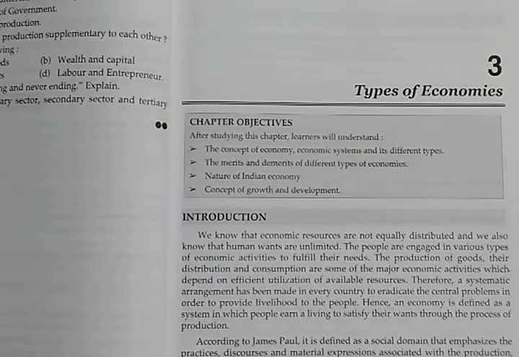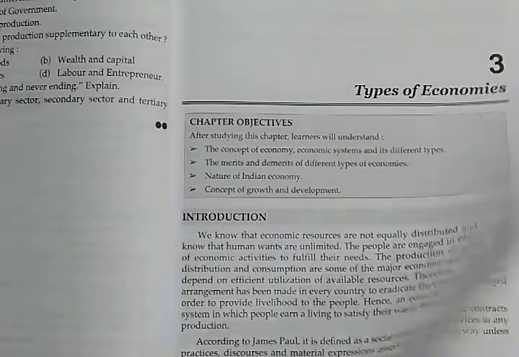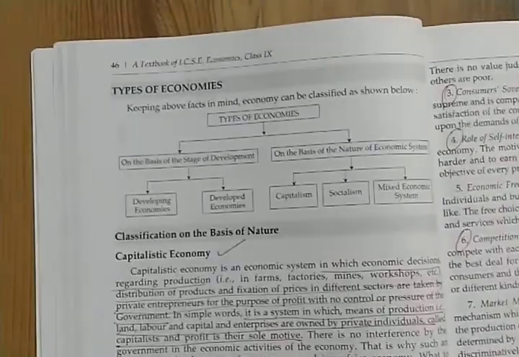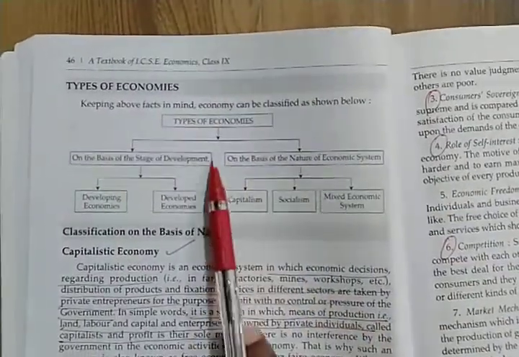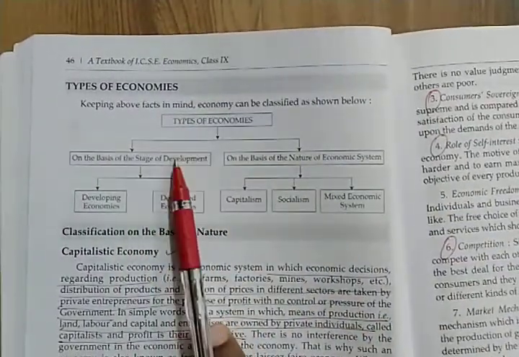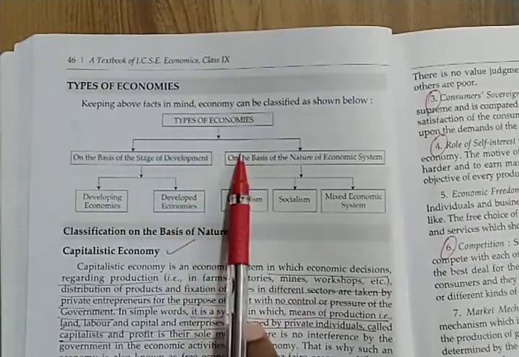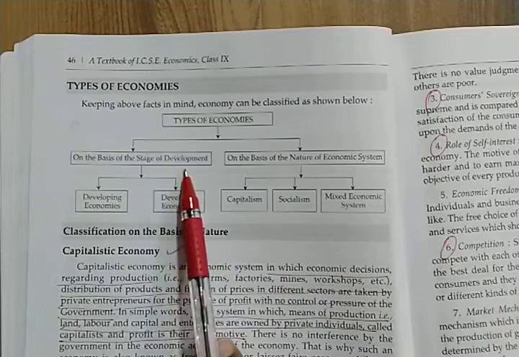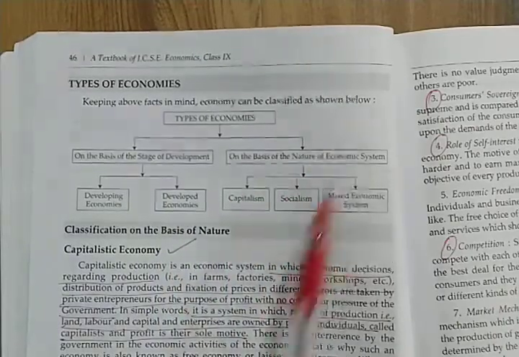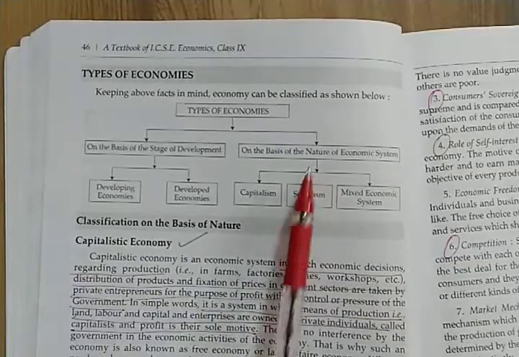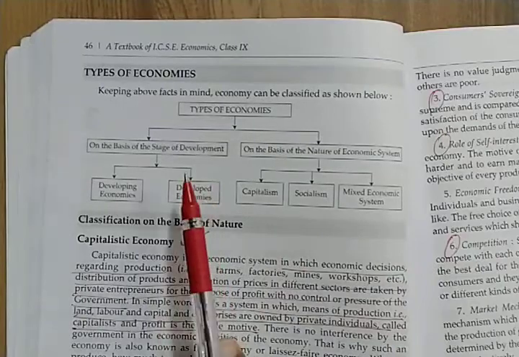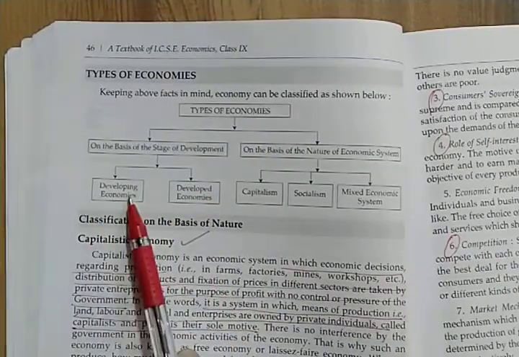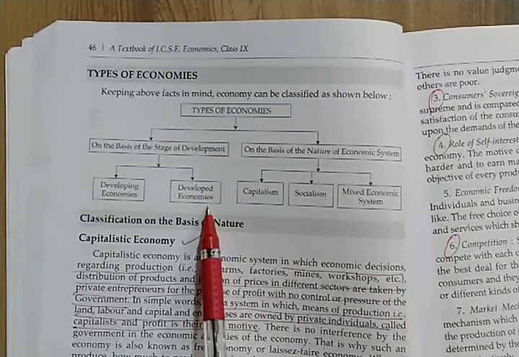Now, our lesson today is all about the kinds of economies that we have in our country. So please turn your books with me to page number 46, and here you will find the types of economies. I hope you can all see this diagram. This flow chart shows that the types of economies are on two bases. First is the basis of stage of development, and the second is on the nature of economic system. According to nature of economic system, there are three: capitalist, socialist and mixed economy. And on the basis of the development stage, developing countries and developed countries or economies.